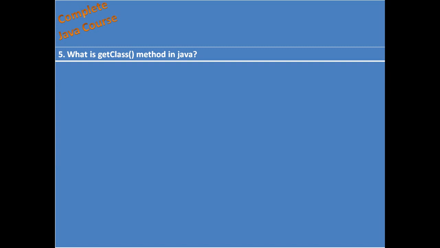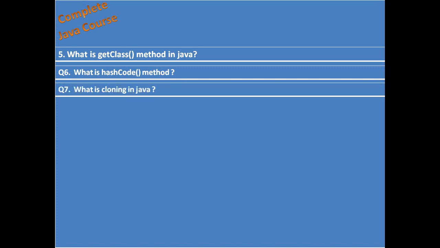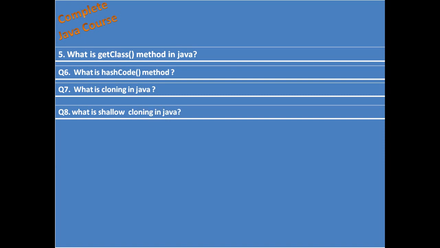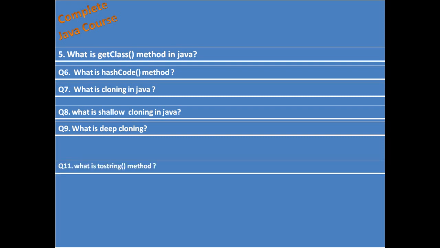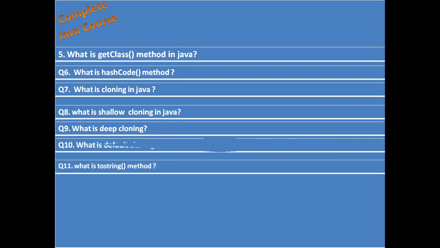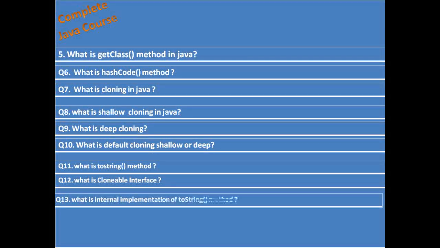Next question is, what is the getClass method in Java? What is the hashCode method in Java? What is cloning in Java? What is shallow cloning in Java? What is deep cloning in Java? What is the toString method? What is default cloning, shallow or deep? What is the Cloneable interface in Java? What is the internal implementation of the toString method?